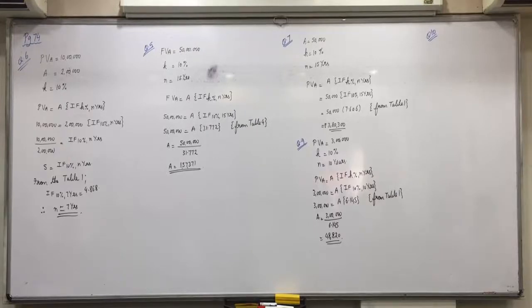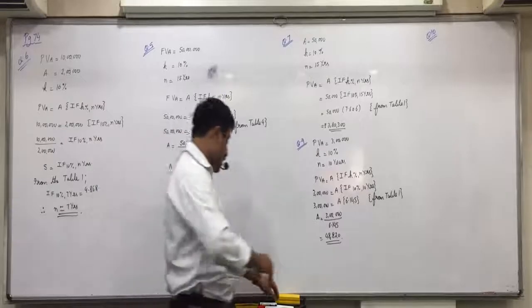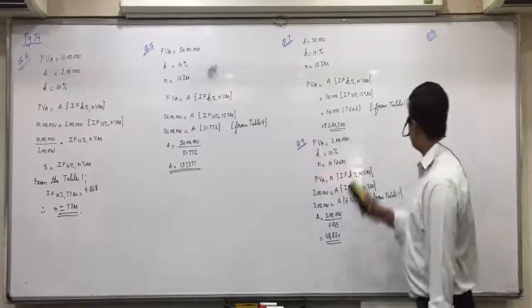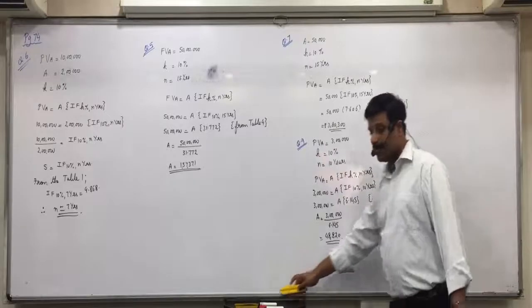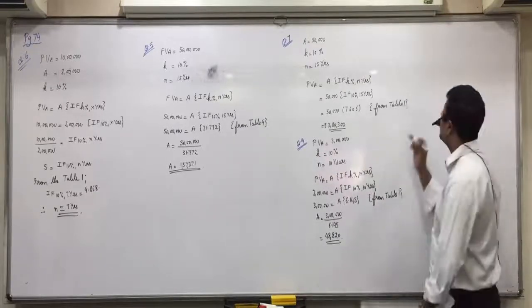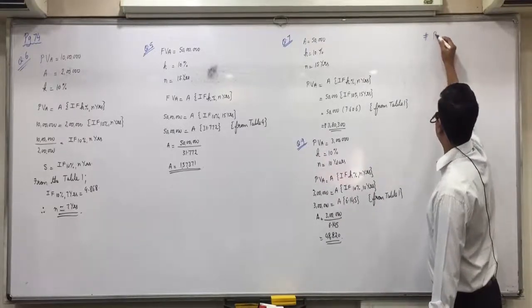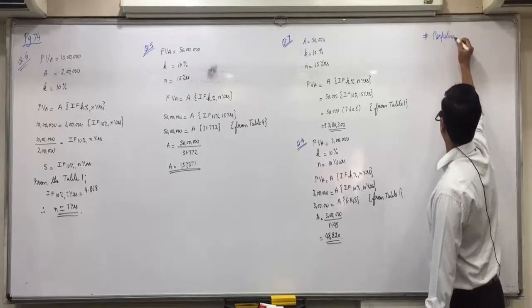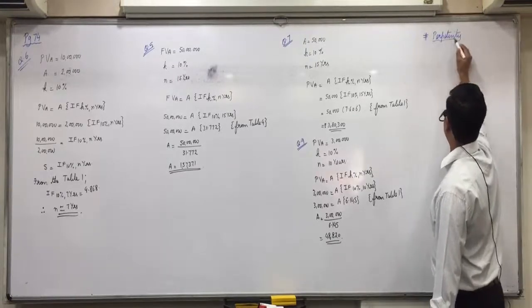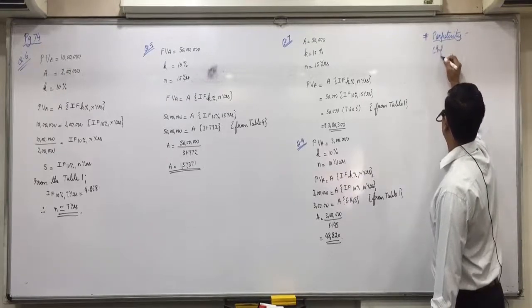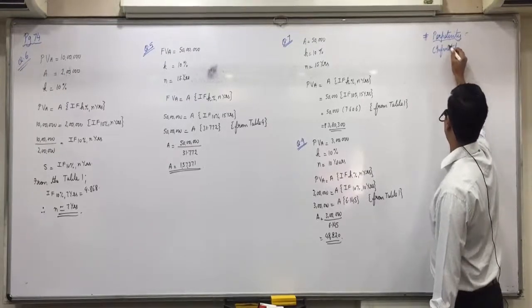Further, so that a monthly income of 10,000 can be withdrawn indefinitely, if rate of interest is 12% per annum. Now indefinitely means perpetuity. So there is a new formula for that. Do you have 3-4 lines in the summary in the beginning where the formulas were written? Otherwise you will write here only. Perpetuity means the number of years are not given. Infinitely you want to receive an amount as long as you are alive.